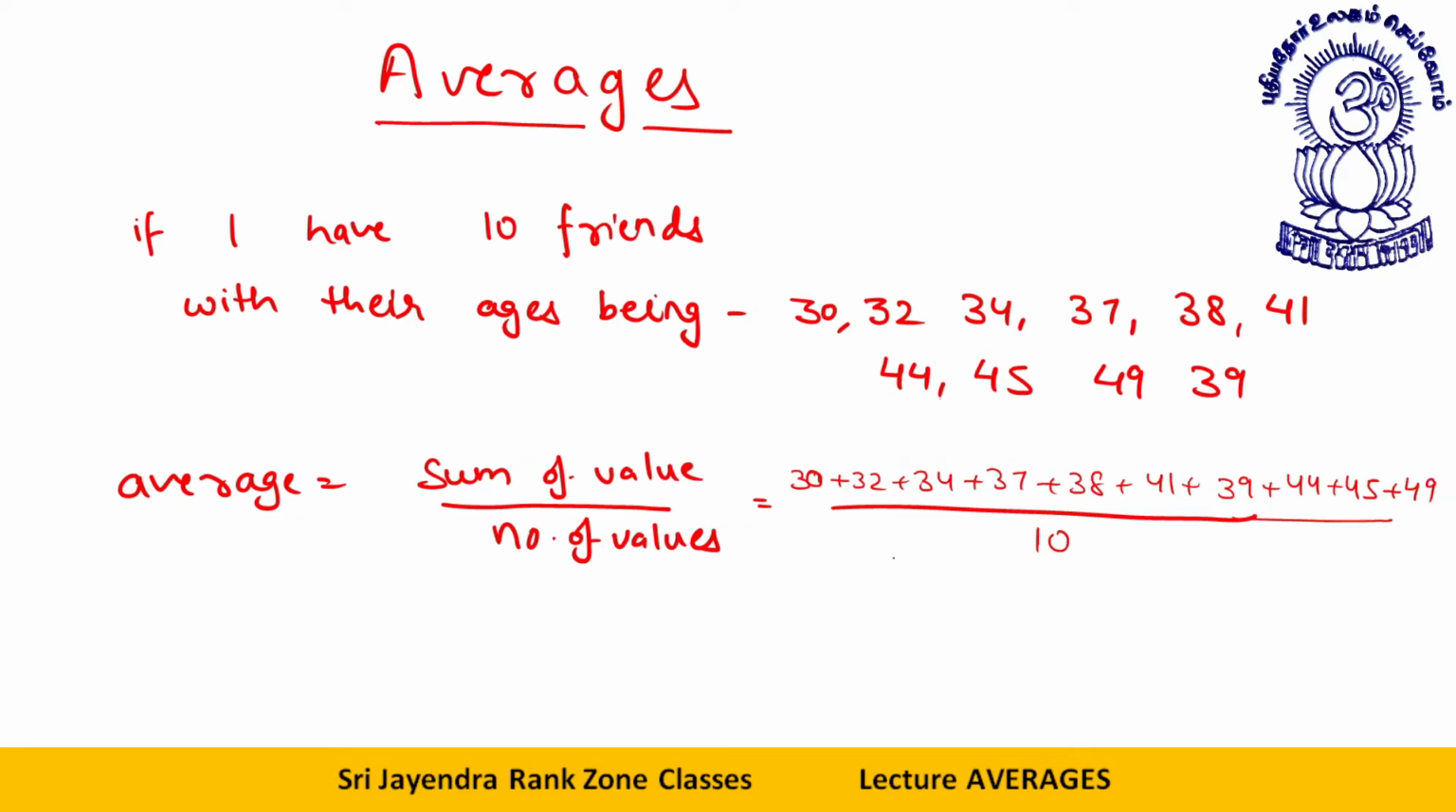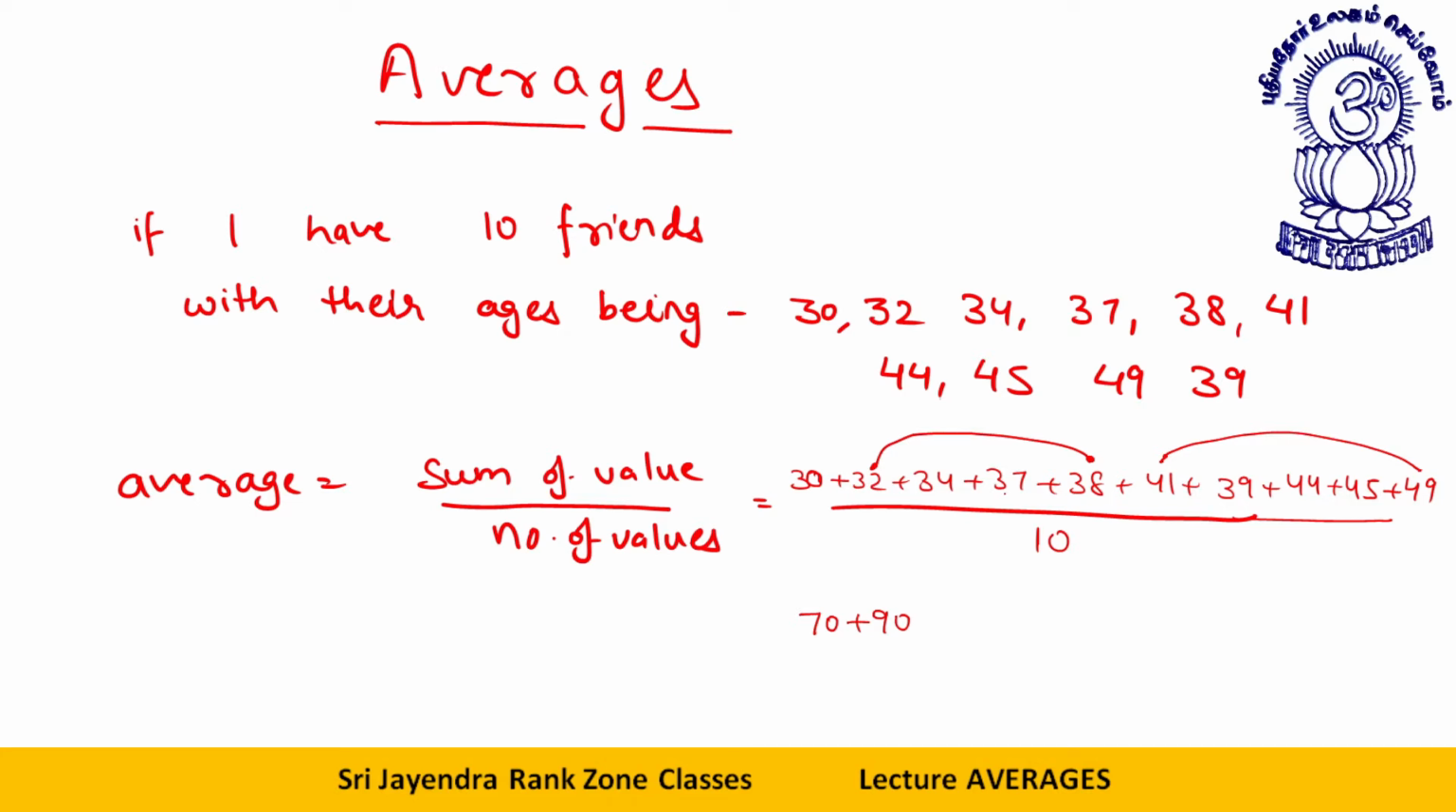So when I need to add them, how will I add them? Let's pair them in an easy manner. 32 plus 38, 70. 41 and 49, 90. Now I have taken these two, this is 70 plus 90. Now what are the remaining values? These are the remaining values.